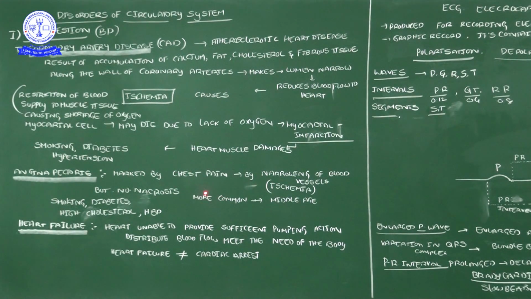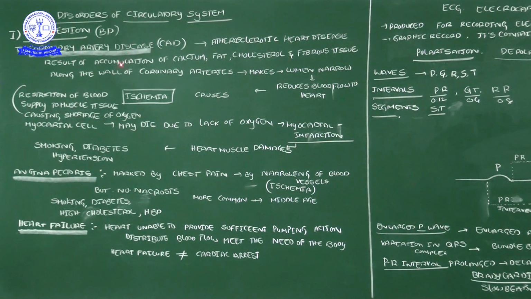How can we predict angina pectoris? Patients affected by angina pectoris often get chest pain because of the narrowing of the blood vessels. What is the reason for that? Narrowing of the blood vessels is nothing but ischemia. But what is the difference between angina pectoris and coronary artery disease?